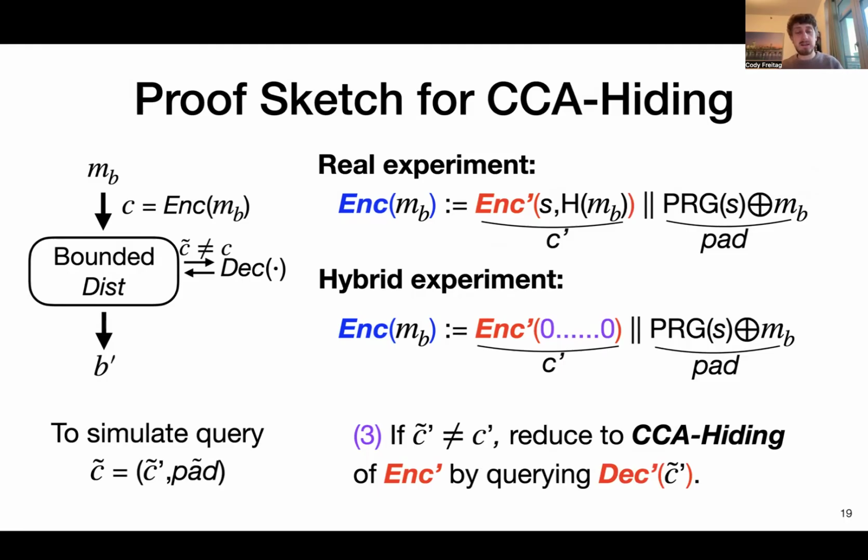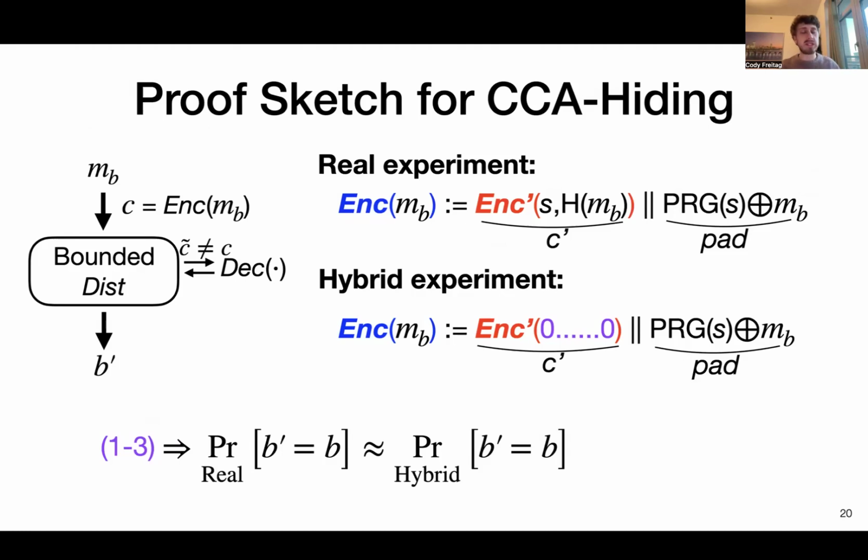Now, in the last case, the last event that's possible, it must be the case that the C prime part was actually modified in some way. And it turns out in this case, the underlying code has been modified. So this gives us a way to actually reduce to CCA hiding of the underlying code enc prime by querying dec prime on this modified value C tilde prime. And so really to make this reduction go through, we need this ability to query this dec prime oracle. And that's really where the benefits of the CCA hiding notion come into play.